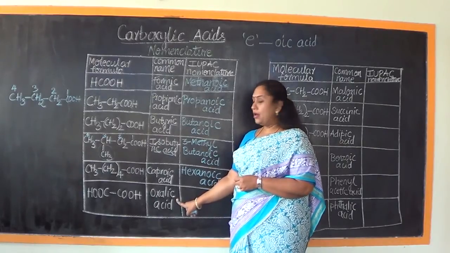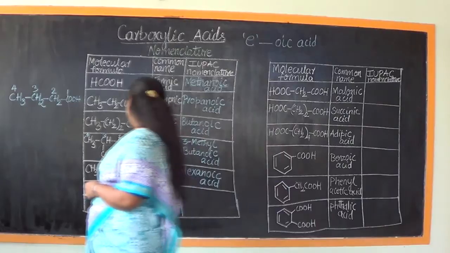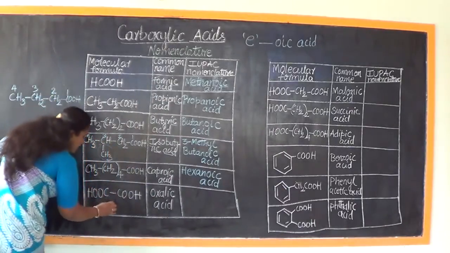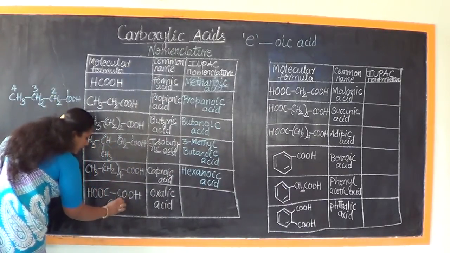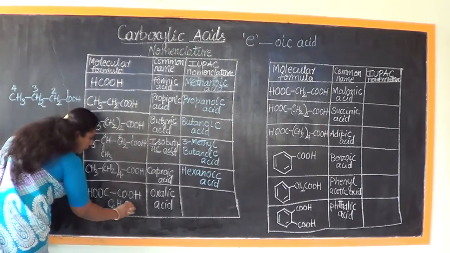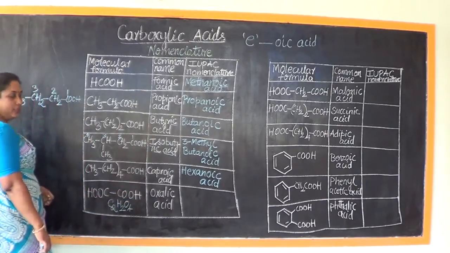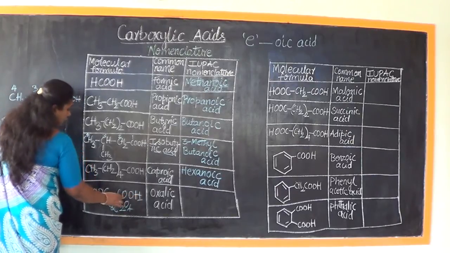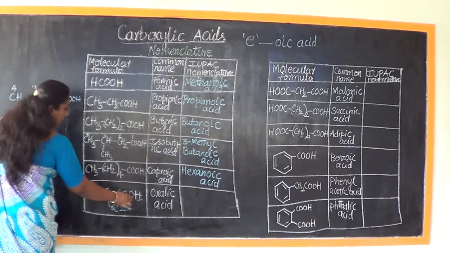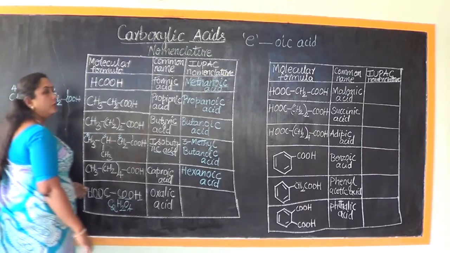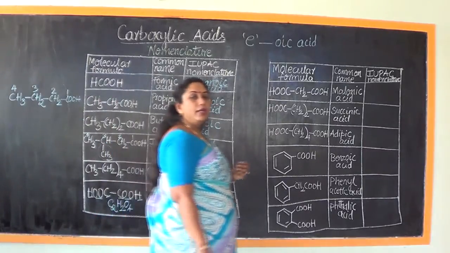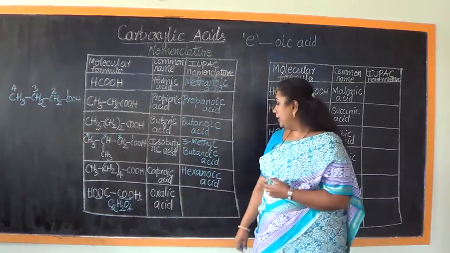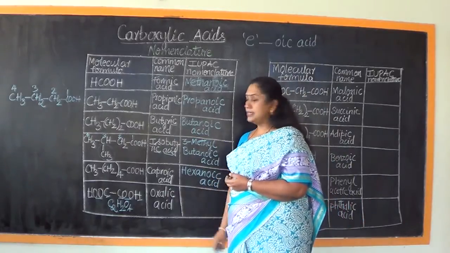The general formula of this we often write as C2H2O4, because we find 2 hydrogen, 2 carbon and 4 oxygen. So it is going to be C2H2O4. The common name of this is oxalic acid.